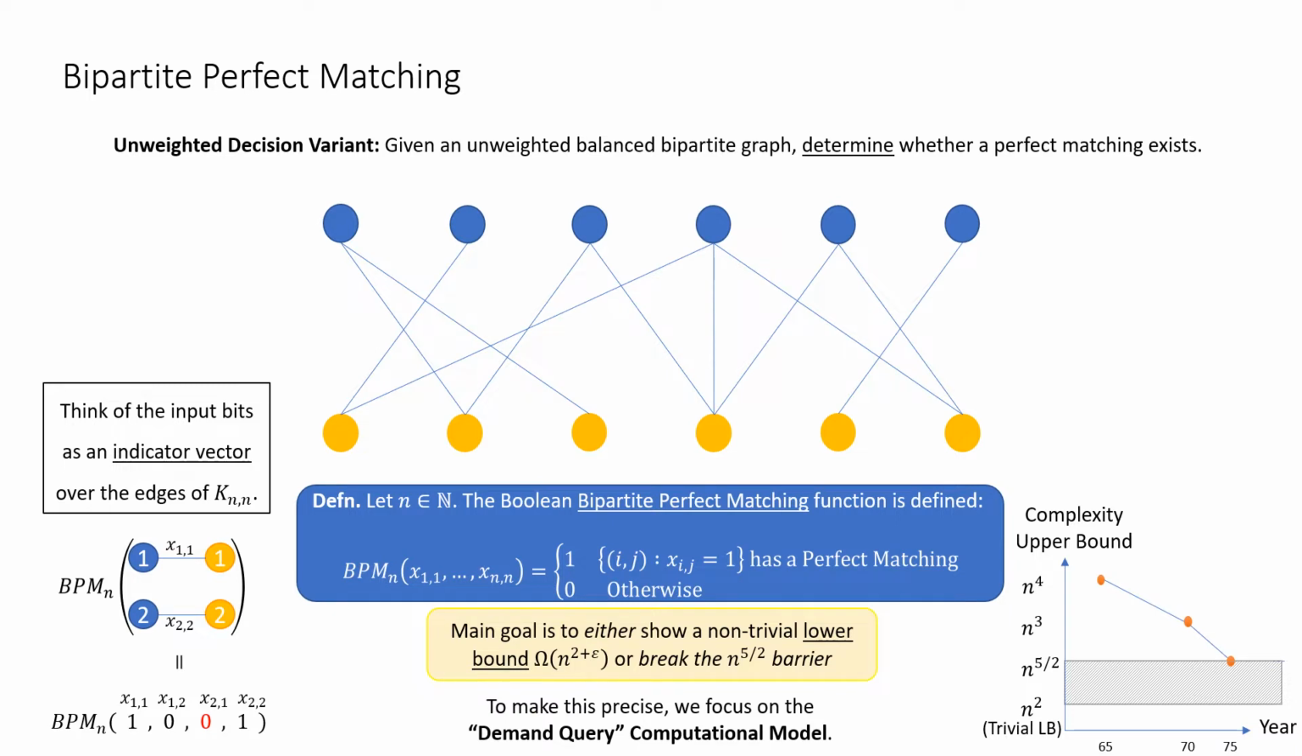Now, to have any computational discussion, we have to fix a computational model. We have chosen to consider the demand query model, which was introduced by Noam Nisan in a 2019 paper, and is inspired by combinatorial auctions.